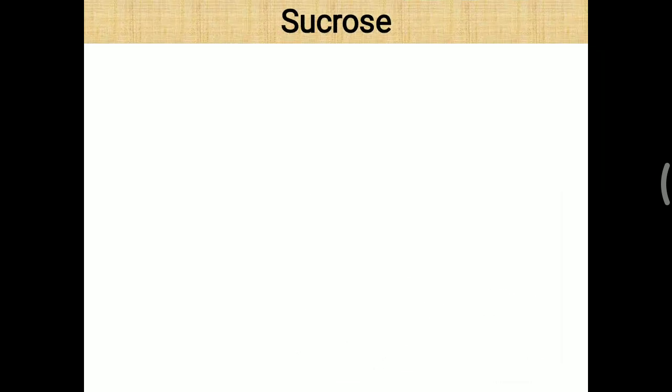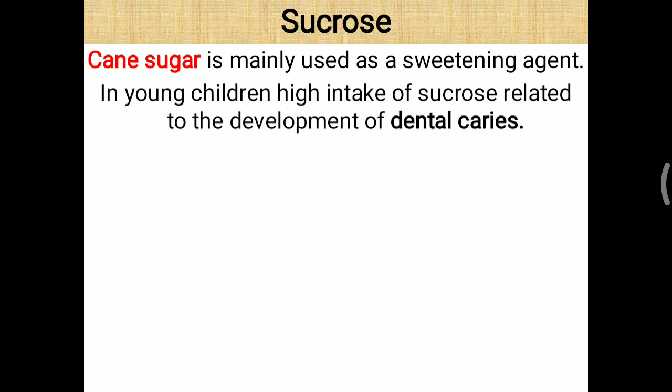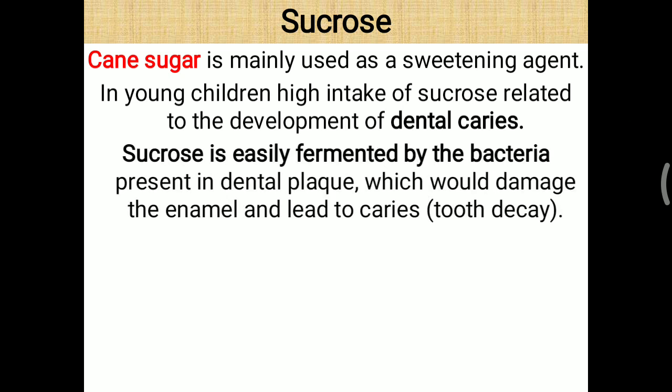Now about the nutritional importance of carbohydrate, you have to remember sucrose and dietary fiber. In detail of sucrose we will look. First, sucrose, mostly provided from cane sugar, is mainly used as a sweetening agent or for making table sugar. In young children, high intake of sucrose is related to the development of dental caries. Small children are always fond of chocolates, toffees, pastries and cakes, which all contain a high amount of sucrose, and that can lead to dental caries because sucrose is easily fermented by the bacteria present in dental plaque, which damage the outer layer of the tooth, the enamel,